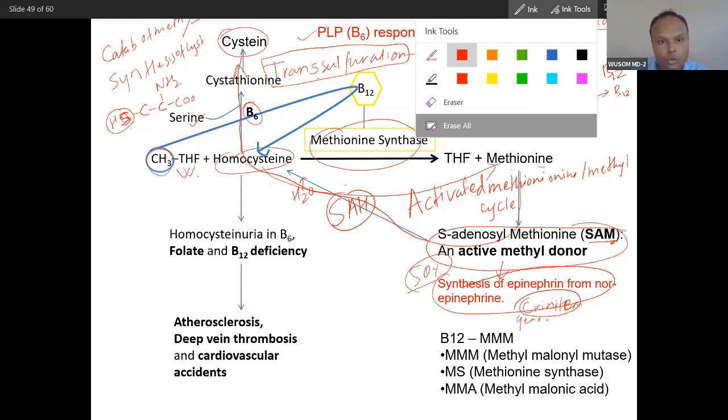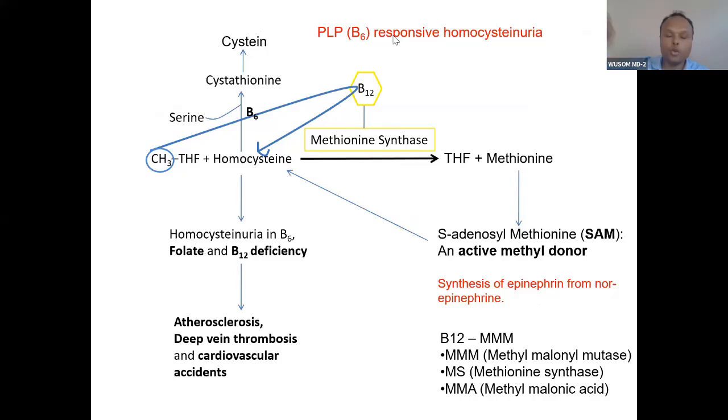Now I will go to disorder. There are two types of disorder. Let's talk now because we are talking about vitamin. We will talk about the enzymes later in amino acid catabolism, and I will put the same slide there and talk about them again. So you can see this. Let's take the deficiency of vitamin B12. What will happen? This will become high, and this is not getting synthesized, so this will become low.